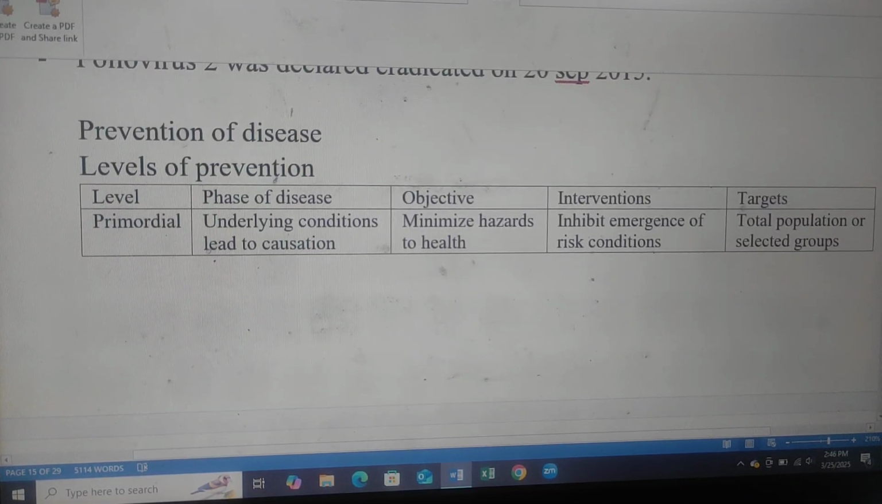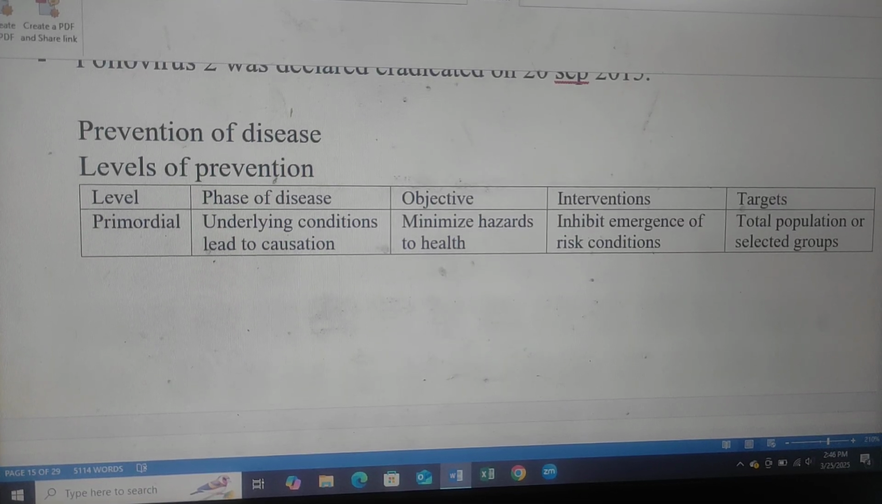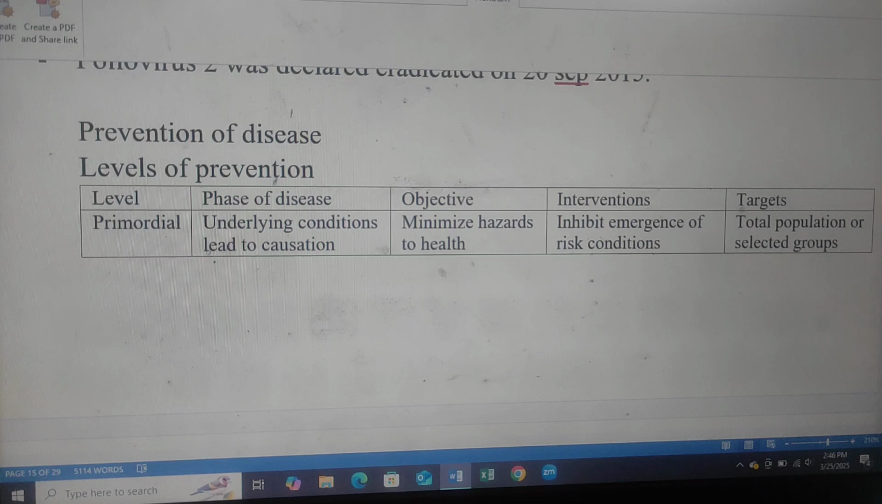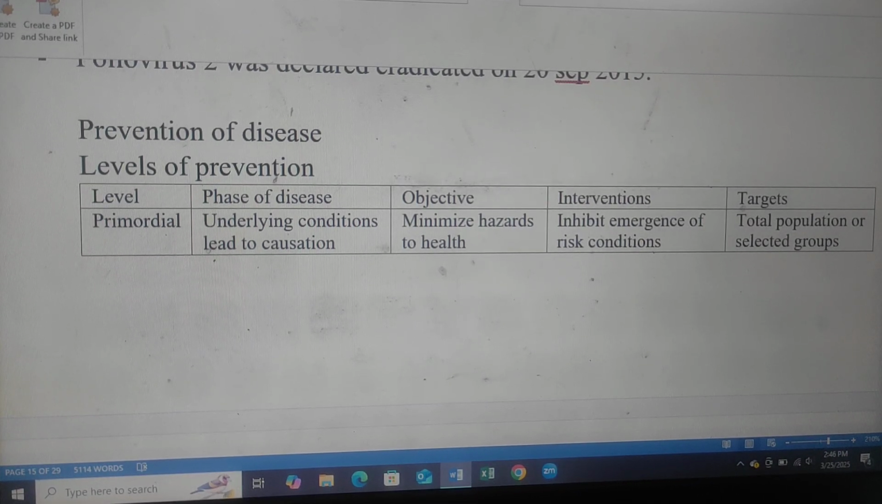Prevention of disease. Levels of prevention. Level: primordial prevention. Phase of disease: underlying condition leading to causation. Objective: minimize hazard to health. Intervention: inhibit emergence of risk condition. Target: total population or selected group.